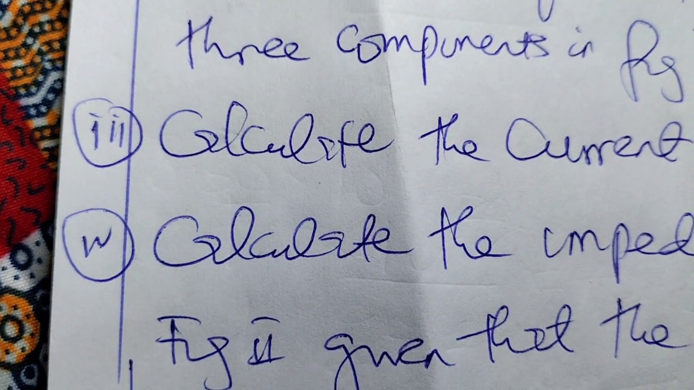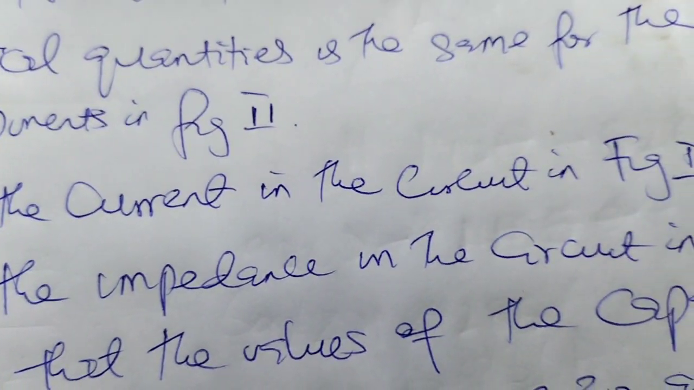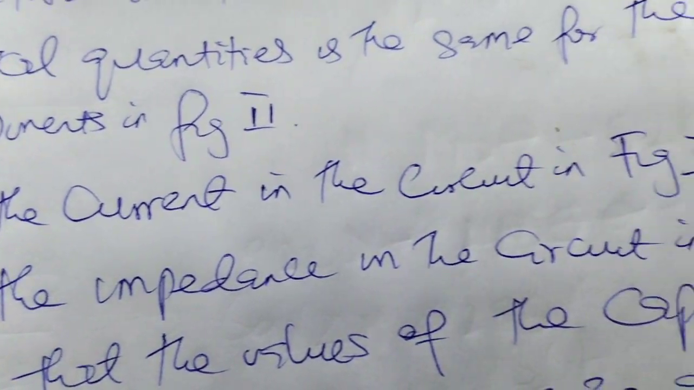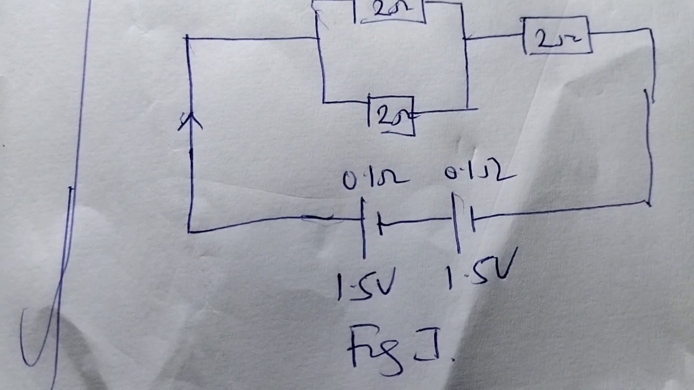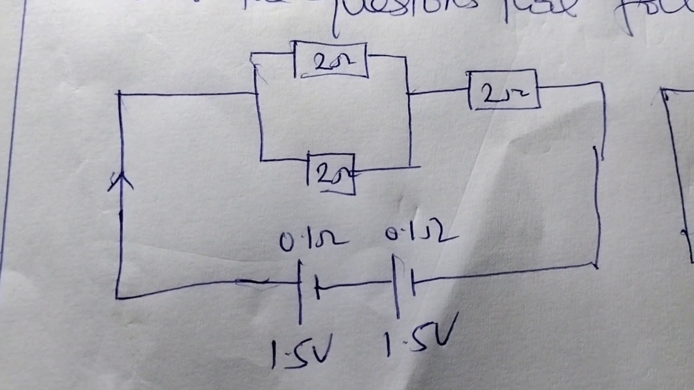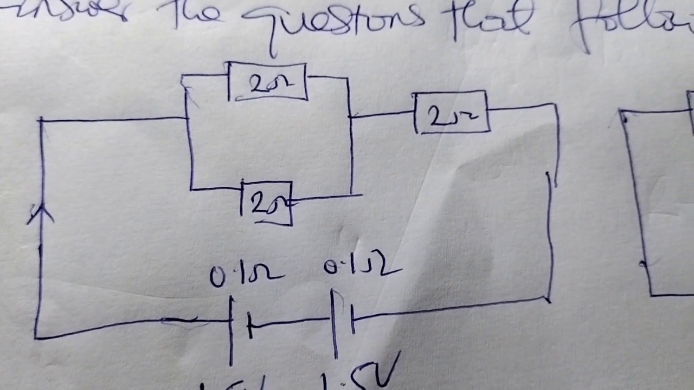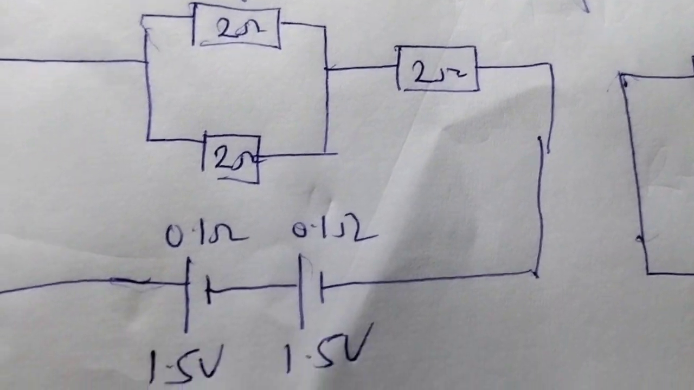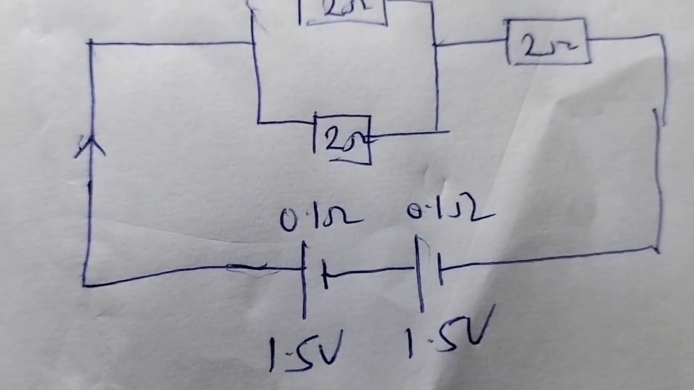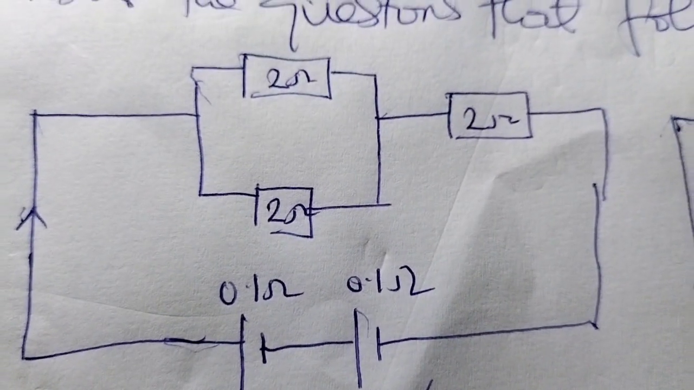Going to 15c triple I, it says calculate the current in the circuit in Fig 1. Here we have Fig 1. As we said, two resistors are in parallel, the 2 ohm ones facing each other. Then we have another 2 ohm resistor in series. They will have the batteries down, 1.5 volts each, internal resistance 0.1 ohm each. We have to find the current in this figure. So let's go to the solution.